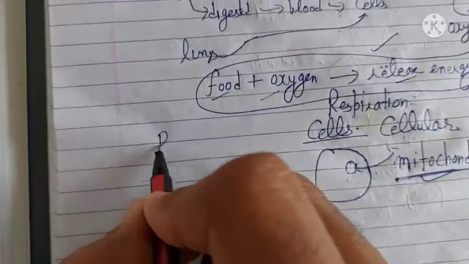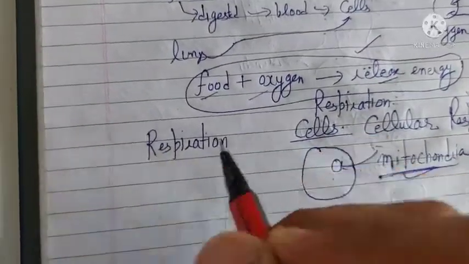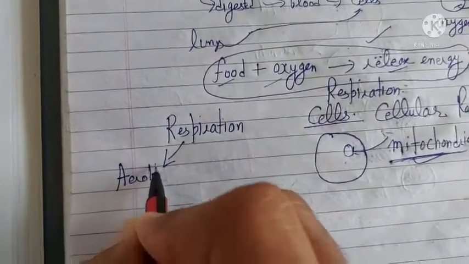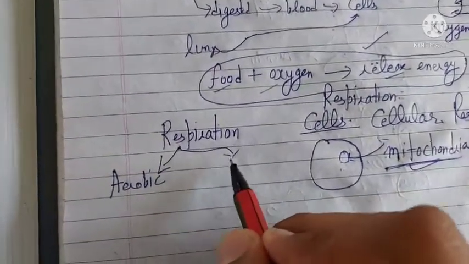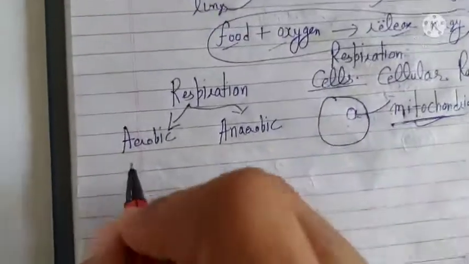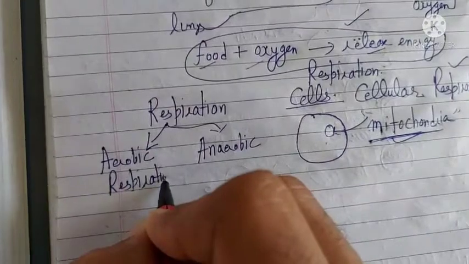So respiration is of two types. One is aerobic respiration, another is anaerobic respiration. So you should be clear about these two terms.